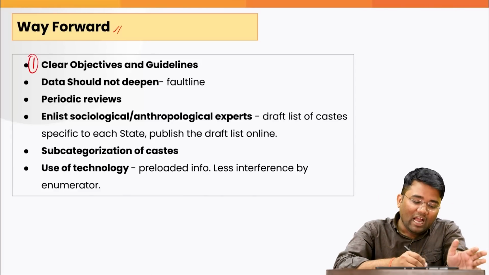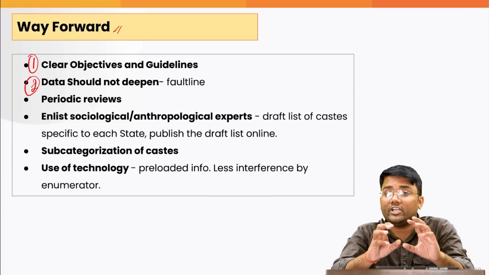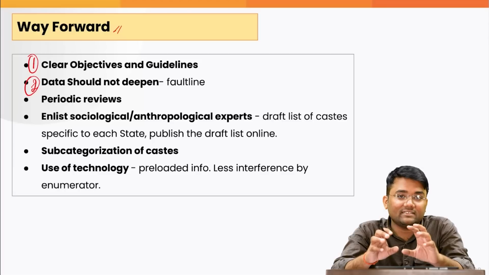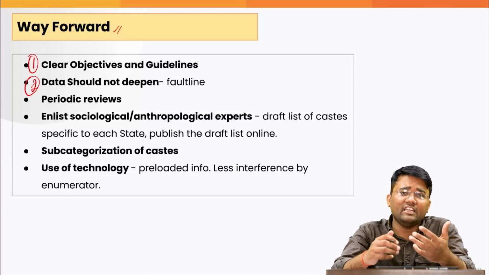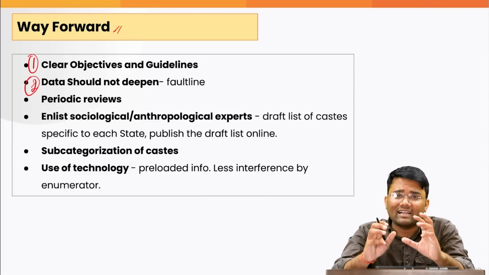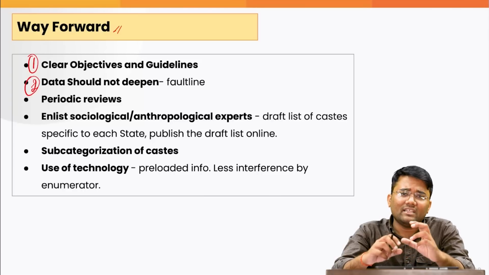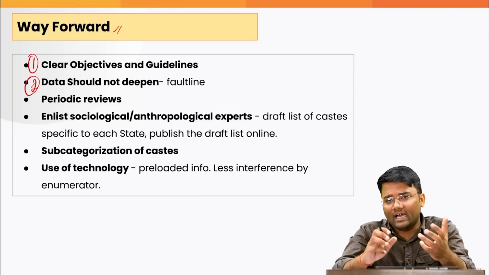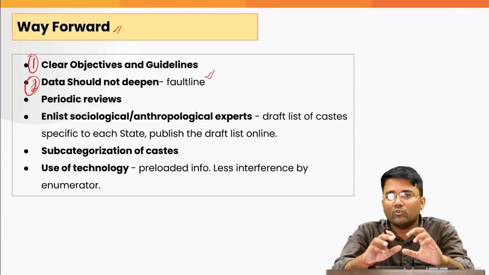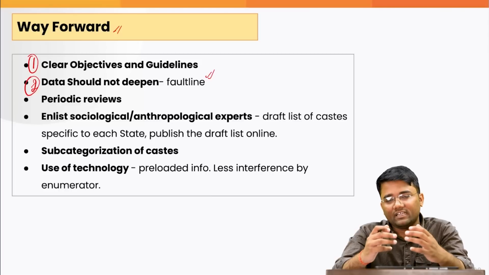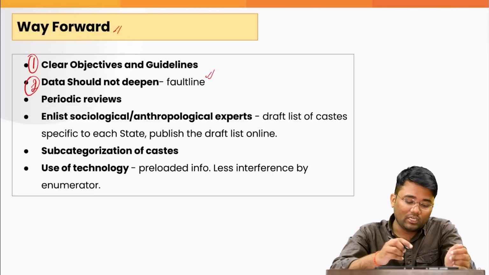And it should be guaranteed that the data should not deepen the fault lines in the societies that are there already. We already see time and again in various parts of the country caste-related violence, where mob lynchings are happening. So it will further deepen our fault line if we go for the caste census and that data comes into the society. So we need to ensure that it should not deepen the fault line in the society.